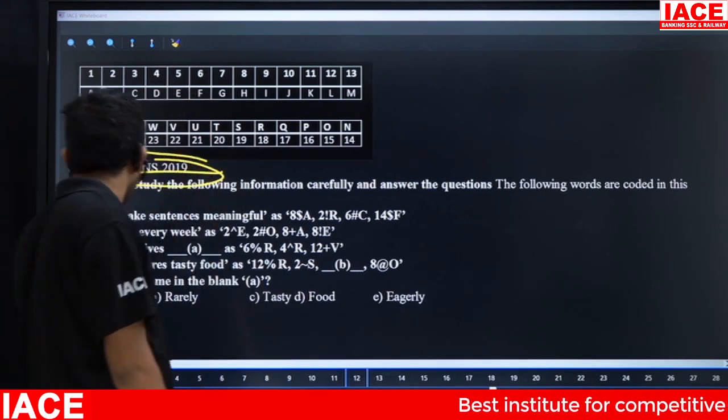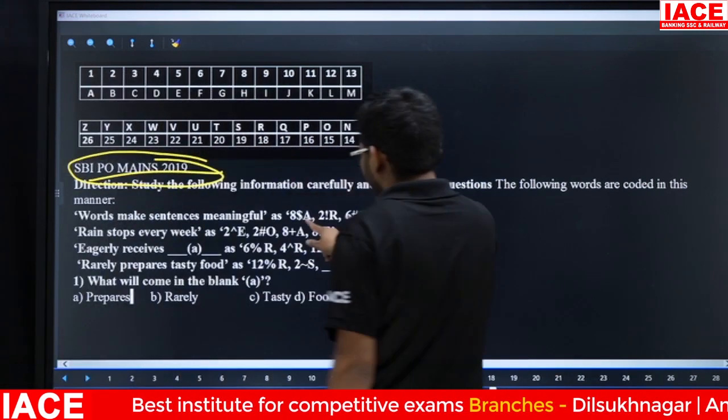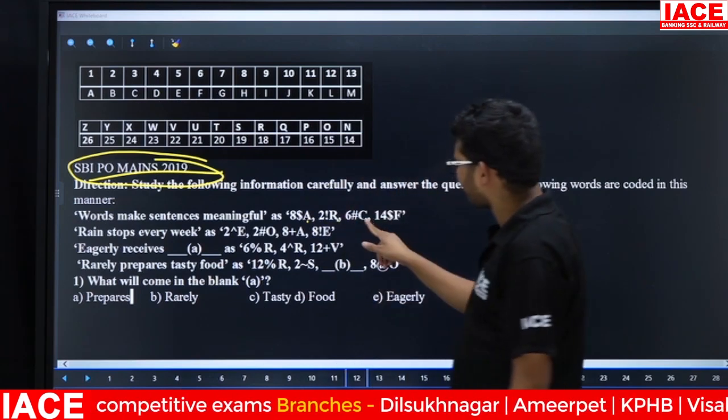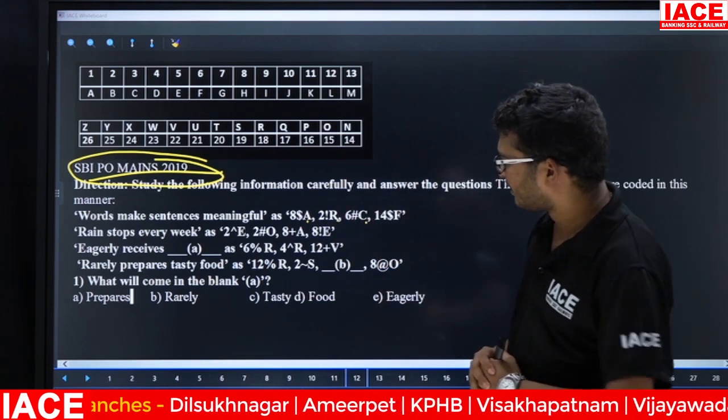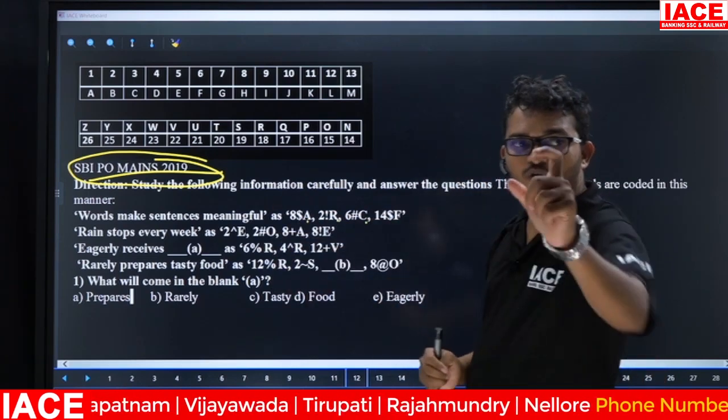Now friends, observe once again. Here we have A, R, C, F. Observe these letters' positions in the given words.